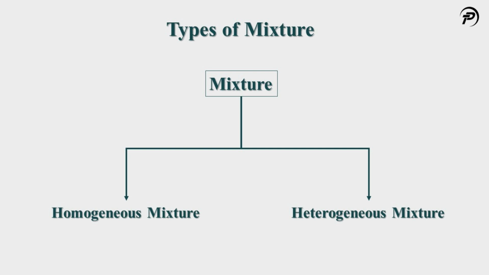Depending upon the nature of the components that form a mixture, we can subdivide mixtures as homogeneous mixtures and heterogeneous mixtures. A homogeneous mixture is a solid, liquid or gaseous mixture that has the same proportion of its components throughout any given sample. For example, a solution. A solution is a homogeneous mixture of two or more substances. In a solution, there is homogeneity at the particle level. For example, lemonade tastes the same throughout. This shows that particles of sugar or salt are evenly distributed in the solution.